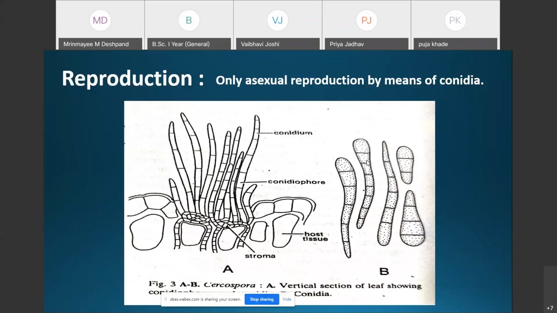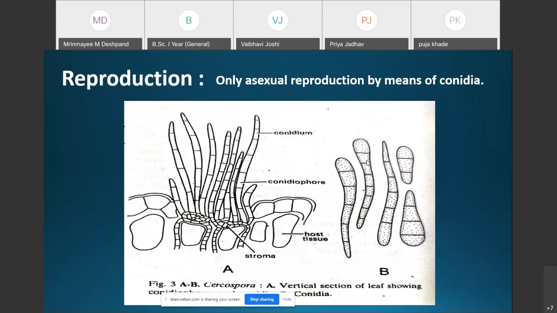The conidia are dispersed by wind or rain splash. These conidia get separated from the conidiophores, and then are dispersed by the wind or the rain splash. They germinate under favorable conditions by giving rise to one or more germ tubes.